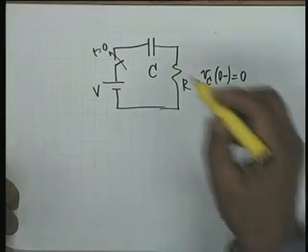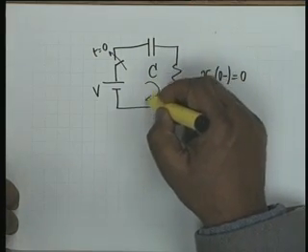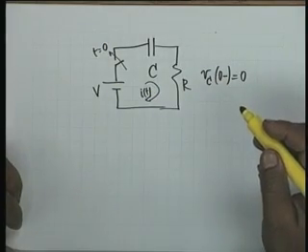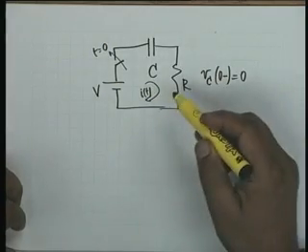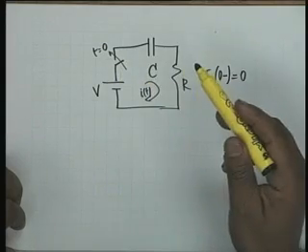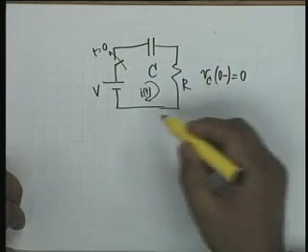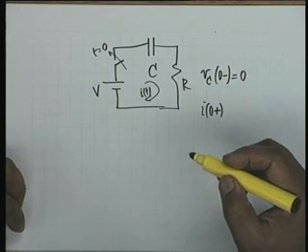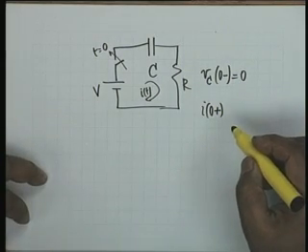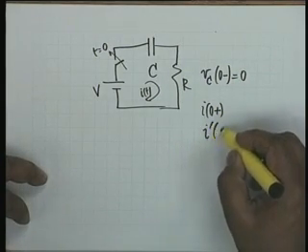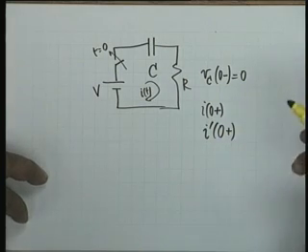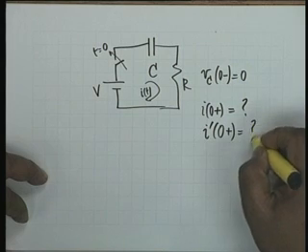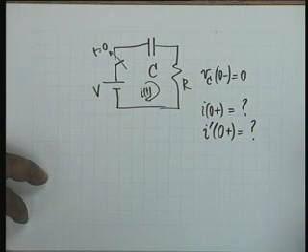We are required to find the current i after the switch is on. The statement of the problem is: find i(0+) and i'(0+).